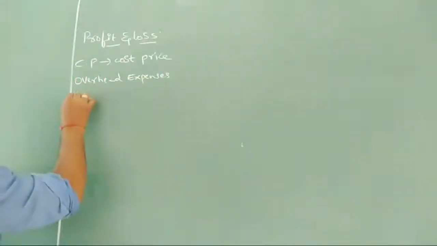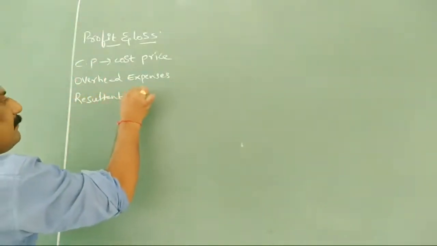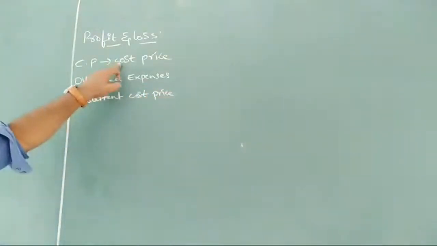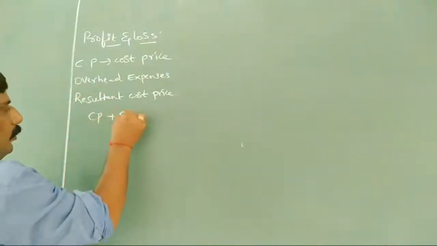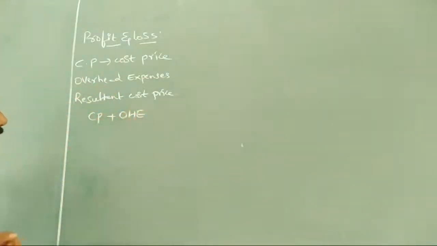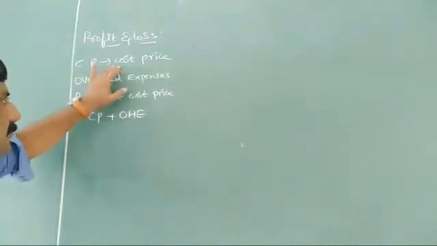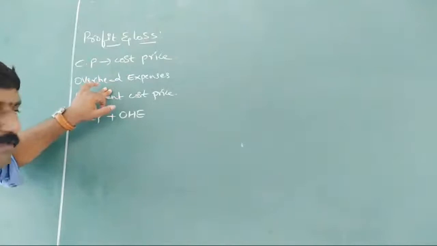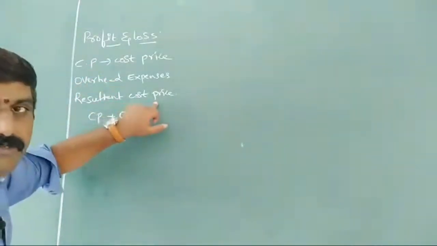So next, the resultant cost price. Cost price plus overhead expenses, CP plus OX, is nothing but resultant cost price. Up to now he has spent some amount here: cost price he is purchasing, and by transportation he is bringing here. So this total is the resultant cost price.